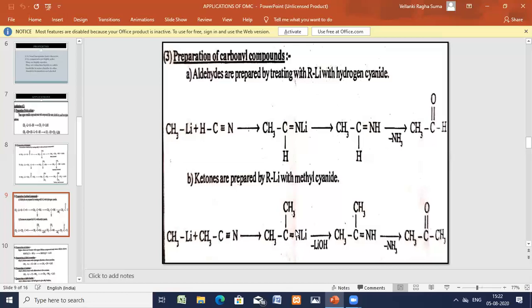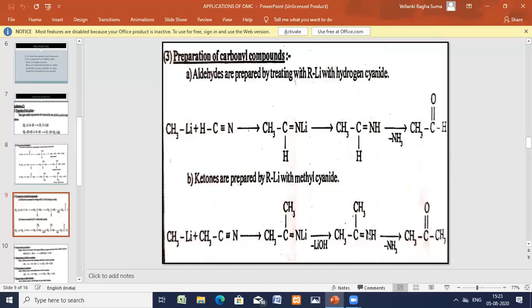Now this one on hydrolysis, you'll be getting CH3C bond CH3, double bond NH, LiOH. In the hydrolysis, water molecules, OH is added here and H is added. OH at lithium, H at nitrogen.